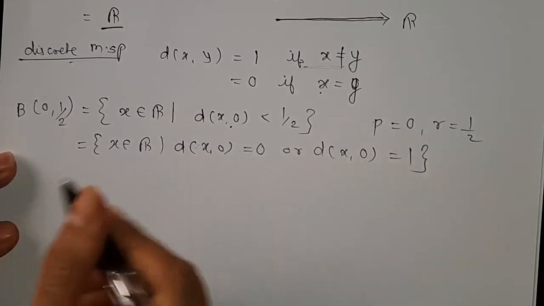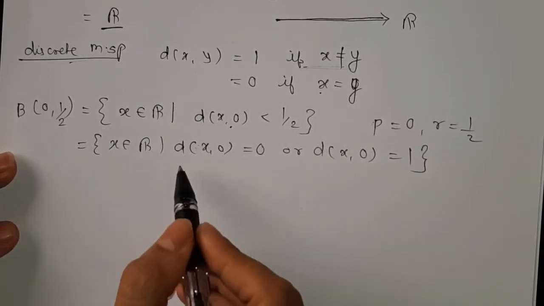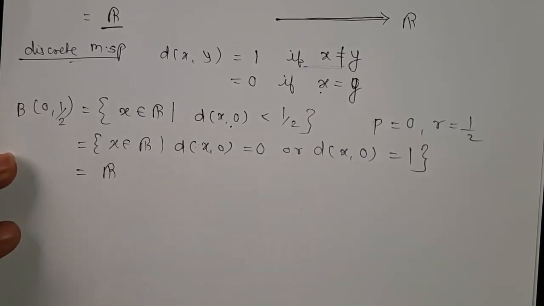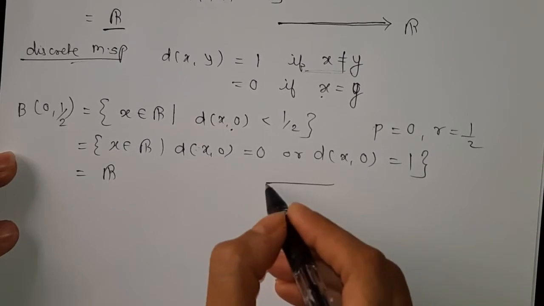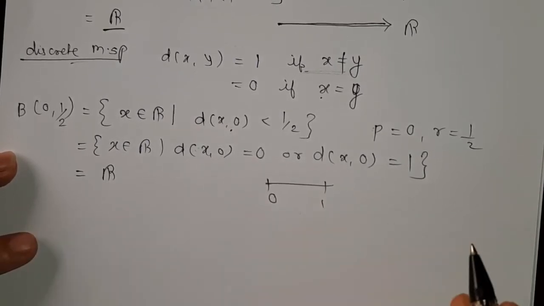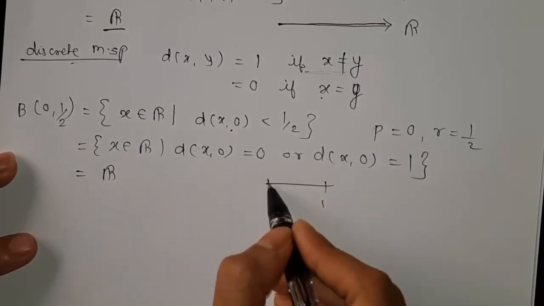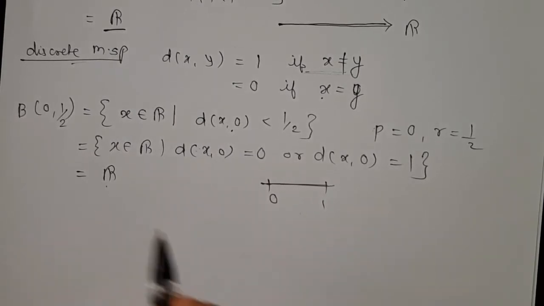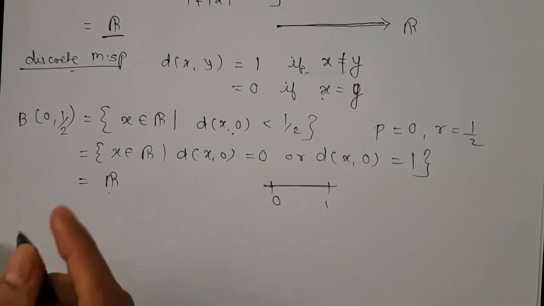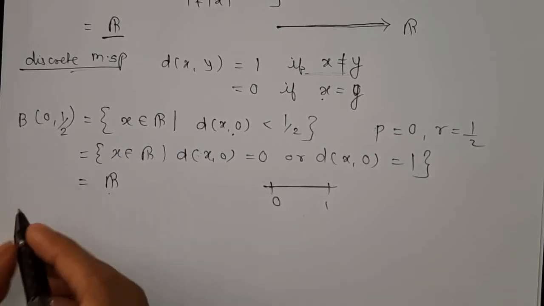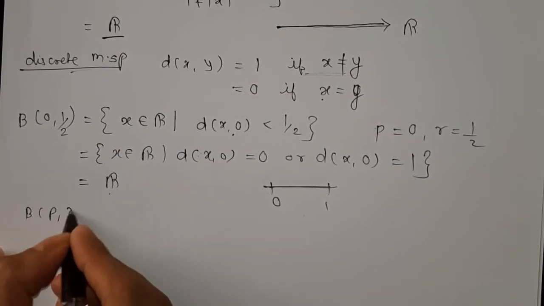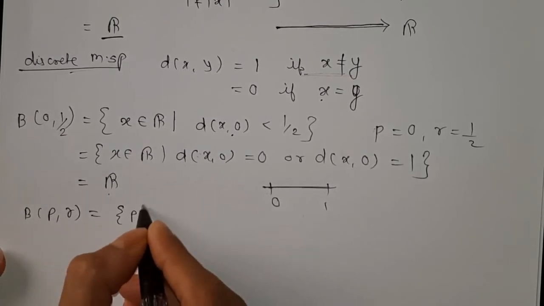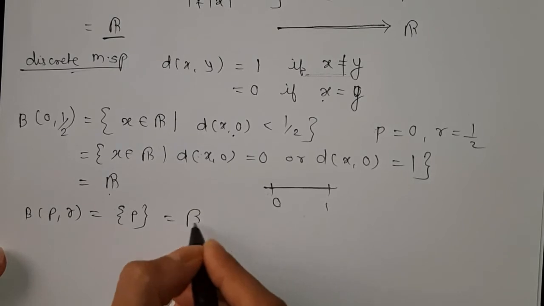Now again, this is R, meaning either we get 0 or we get 1. So on the real line itself we got the ball, that's why we write R here. Now in general, B(P, r) is equal to {x : d(x, P) < r}.